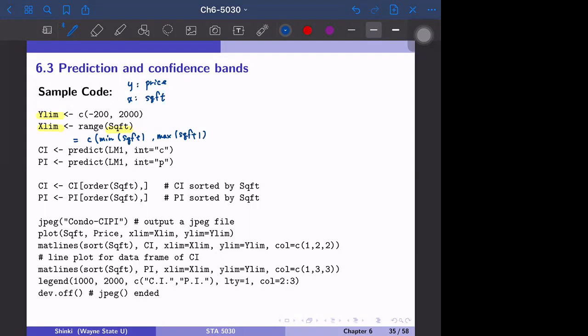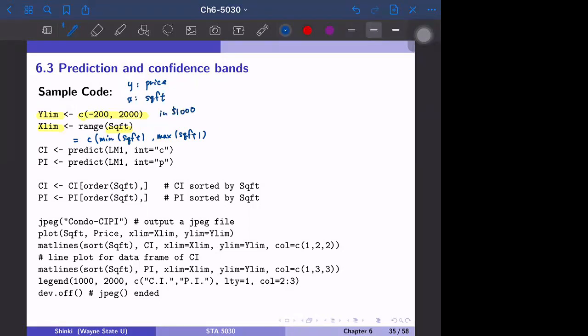And the Y range. We can calculate it, but just using the range of Y is not sufficient because we calculate bands. Even if the observations are within a narrow range, the confidence band and the prediction band can still be wider. So we have to have some margin. I just hand-picked 2 values, negative 200 to 2,000. The negative 200 means negative $200,000, in units of $1,000.